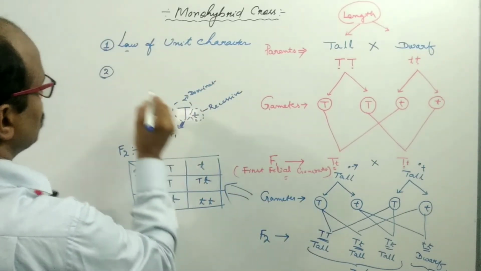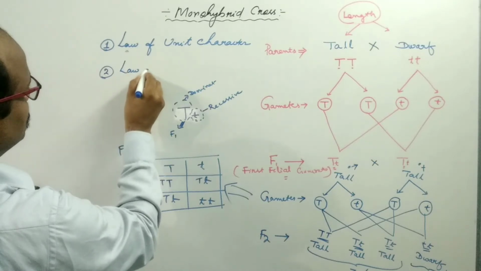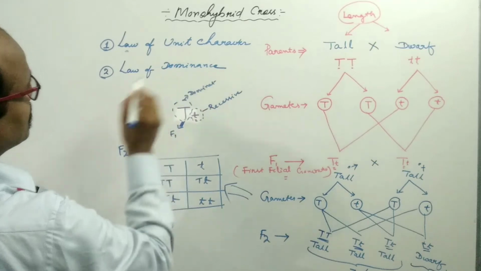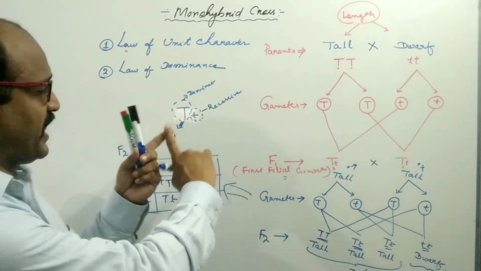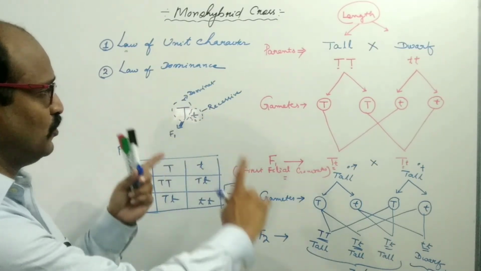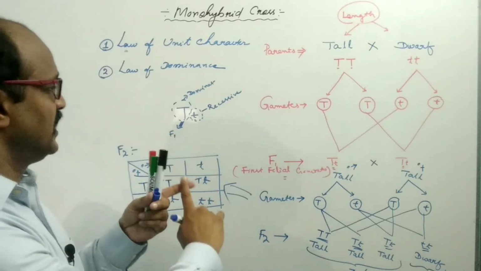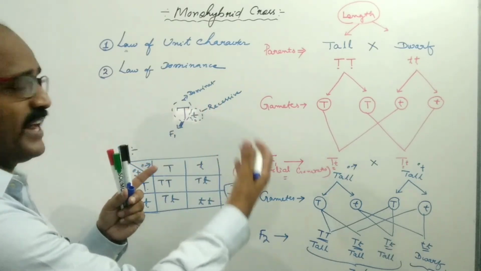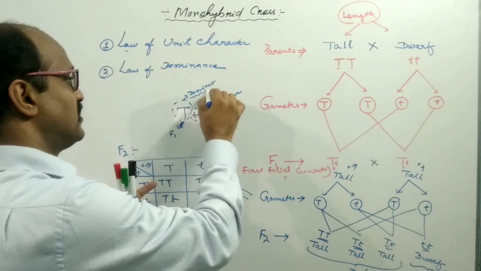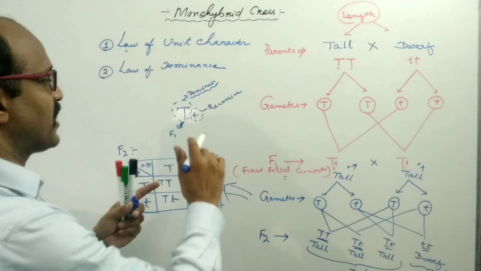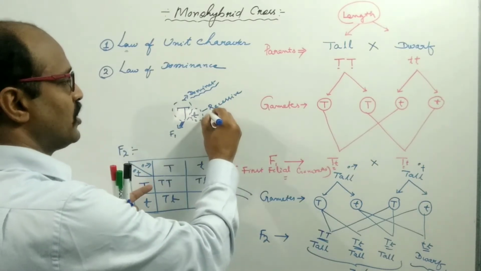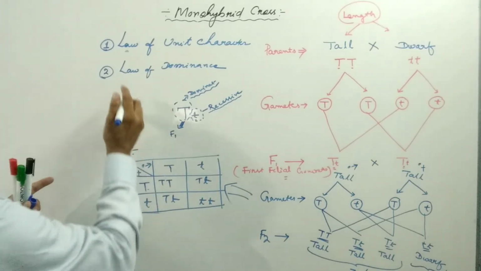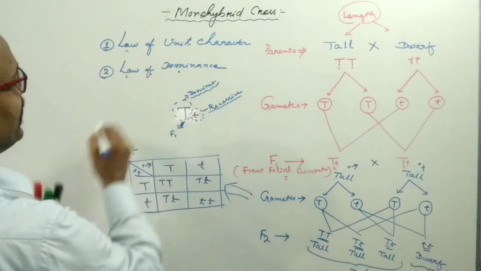So this is known as the law of dominance. If both factors, both characters, both alleles are present together but only one factor expresses, that is known as the dominant character. The other factor is suppressed and not expressed. This is known as the recessive factor, and this is known as the principle of dominance.